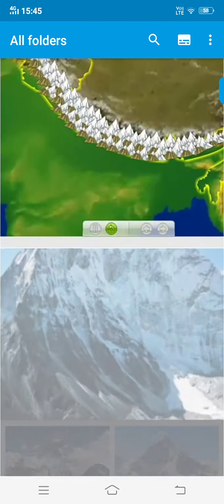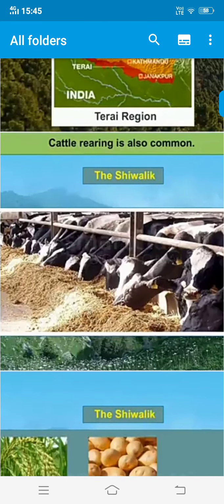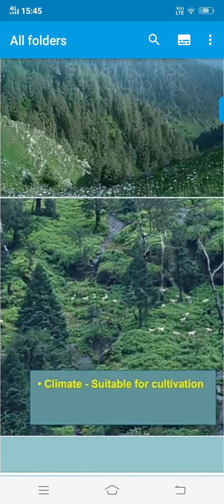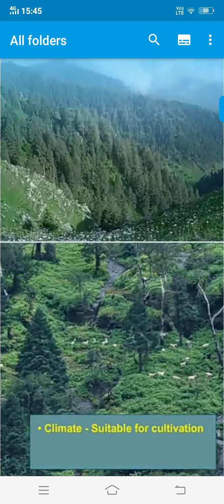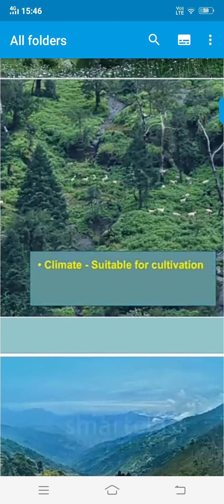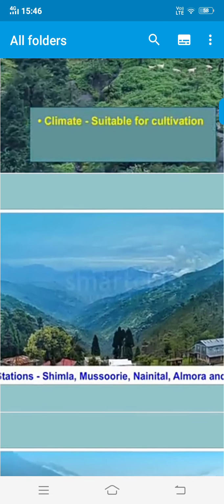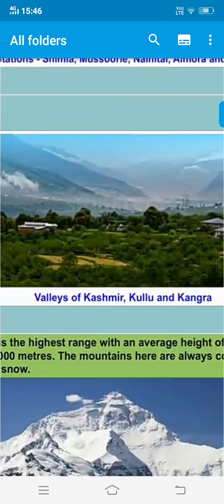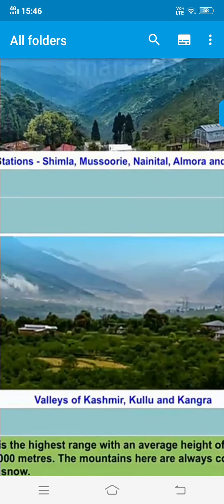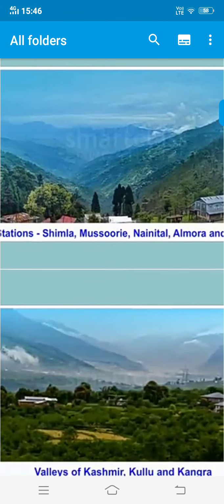Now let me show even the hill stations of this place. As I told, Shimla, Kullu, Manali, they all lie in this range. See, it is suitable for cultivation also. See, you see dense forests over here. Good forests are growing here. These forests also belong to this region. Hill stations. Here you can see Mussoorie, Nainital, Almora. Beautiful valleys are lying in this range. Kashmir, Kullu and Kangra. These are the valleys in the Himachal range.